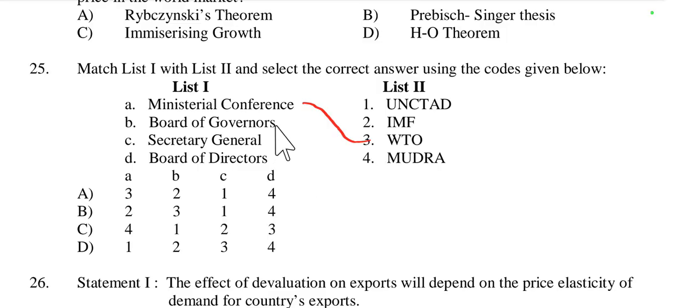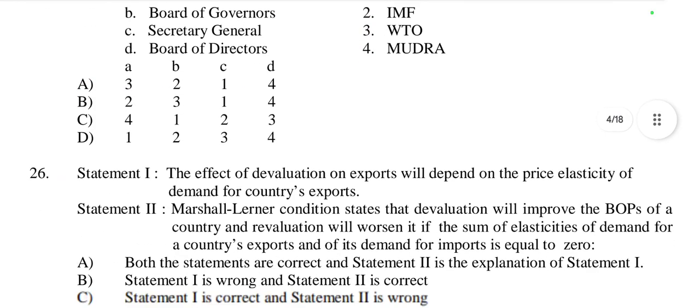Board of governors is related with the IMF. Then secretary general is related with UNCTAD, United Nations Conference on Trade and Development. Then board of directors is related with MUDRA, Micro Units Development Refinance Agency. So A3, B2, C1, D4, option A is right here.